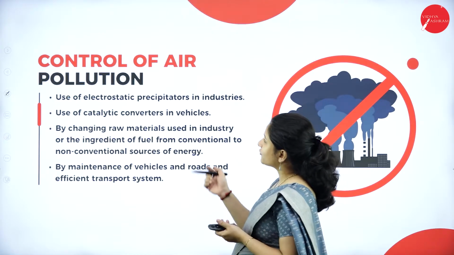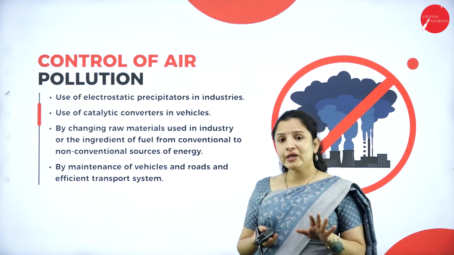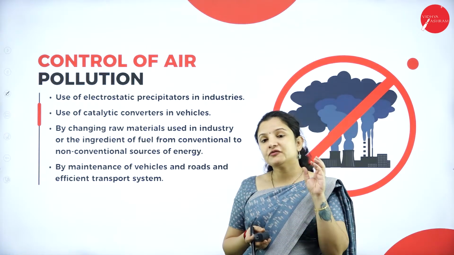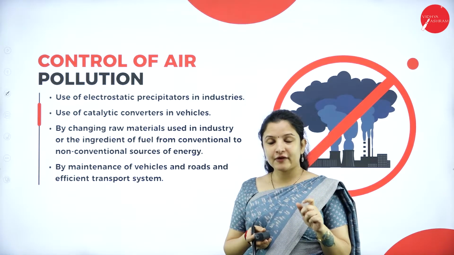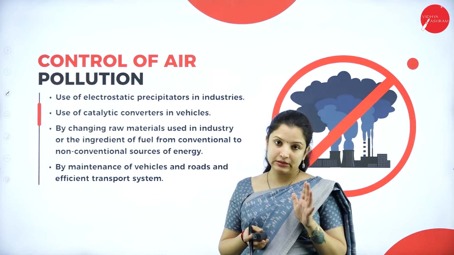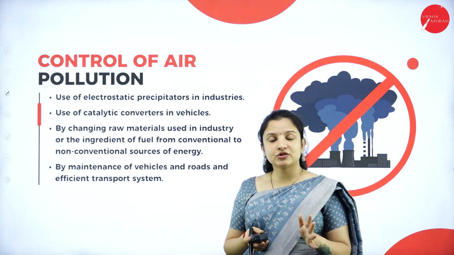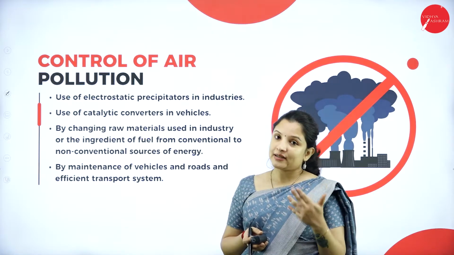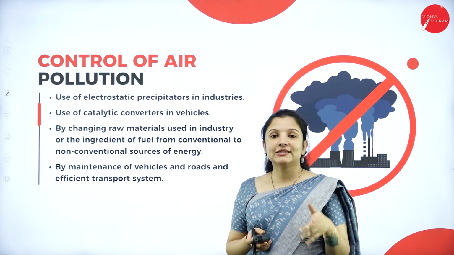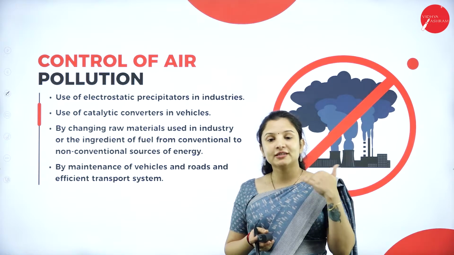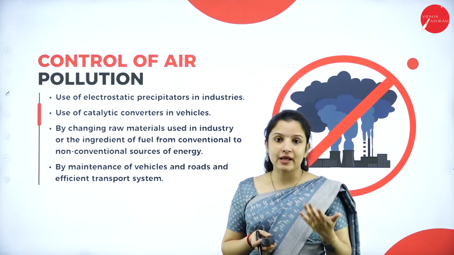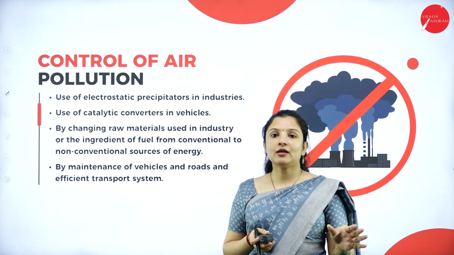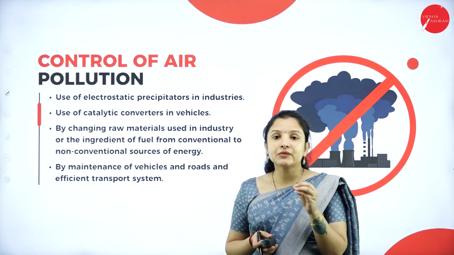We cannot stop the working of industries, right? Because if any product that is needed for human daily needs has to be manufactured, then industries should be set up. So we cannot avoid industries. When industries cannot be avoided, obviously the release of smoke or toxic smoke to the environment can't be avoided. So what can we do? Instead of shutting down the industries, there is something that we can do.